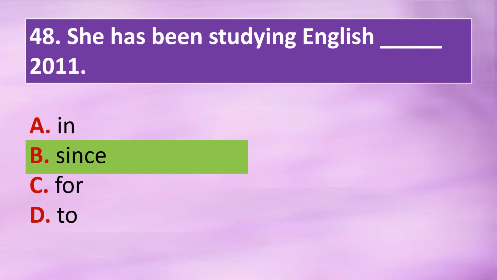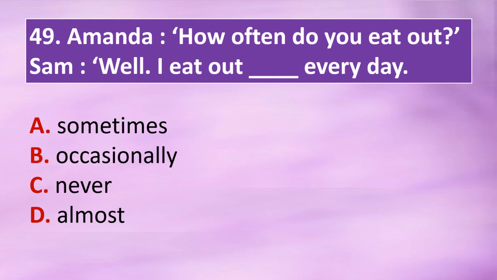Question 49. Amanda, how often do you eat out? Sam, well, I eat out every day. Option A. Sometimes. Option B. Occasionally. Option C. Never. Option D. Almost. The correct answer is option D. Almost. I eat out almost every day.